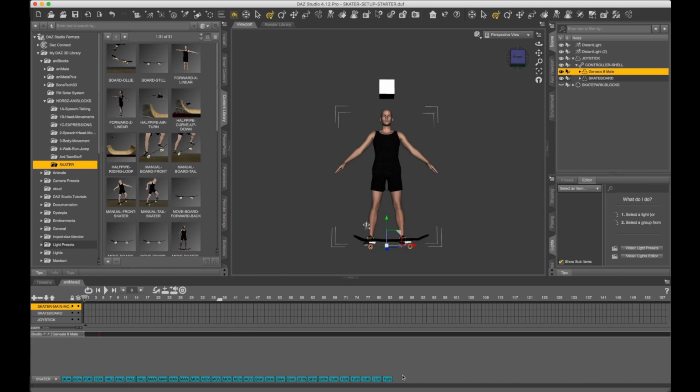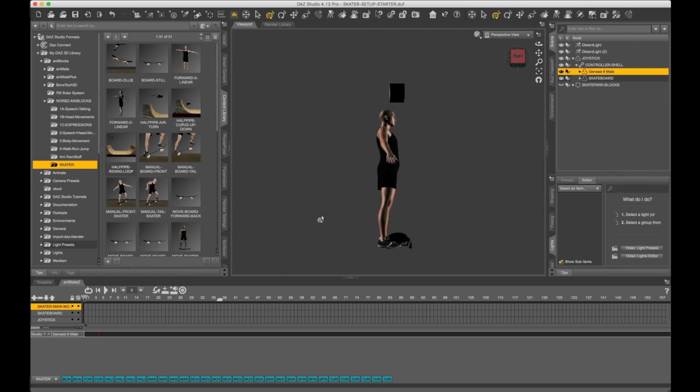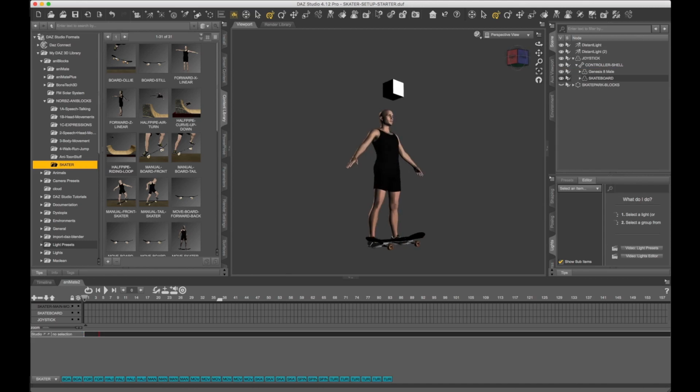Side note, a lot of these turns, spins, partial turns, and moves were done before I figured out this joystick mechanism, so most of the stuff is actually unnecessary and not needed. However, it is done and may come in handy for other purposes I haven't discovered yet, or even your other projects where you do need turns, spins, and moves. So notice our character and our skateboard are kind of misaligned, and that's okay. This is how we want them to be for our starting positions, and you'll understand why in a moment.